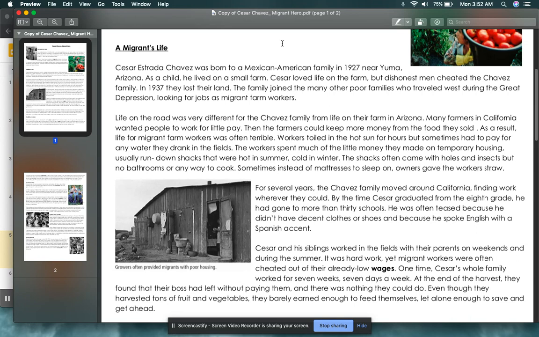For several years, the Chavez family moved around California, finding work wherever they could. By the time Cesar graduated from the eighth grade, he had gone to more than 30 schools. Just think about how many schools we have gone to. He was often teased because he didn't have decent clothes or shoes and because he spoke English with a Spanish accent.